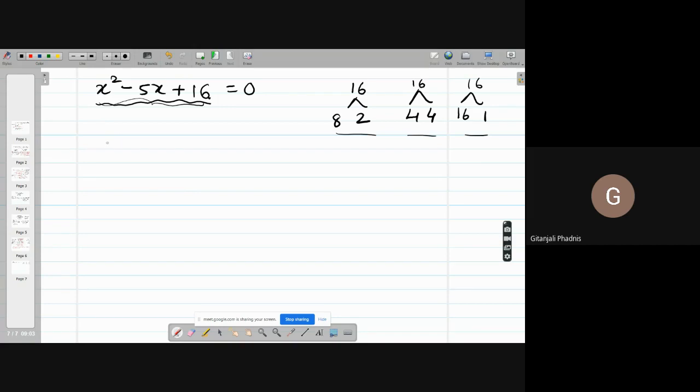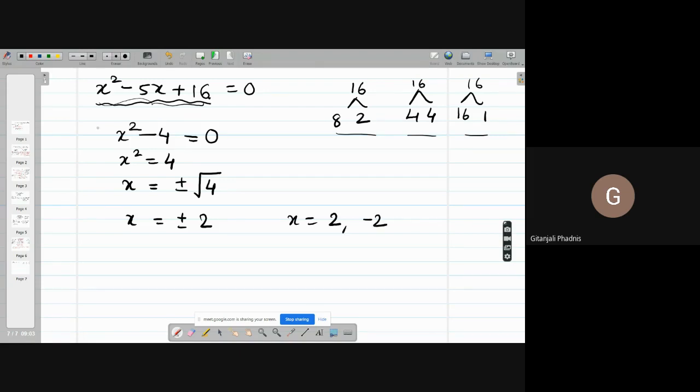Before that, let me clear the idea. Now, if I consider a simple equation x square minus 4 equal to 0, what are the answers? How do you factorize this? x square is equal to 4. x square is equal to 4 means what is x? Plus or minus 2. So there are two answers, plus 2 and minus 2. Degree is 2 and we are getting two answers, right?